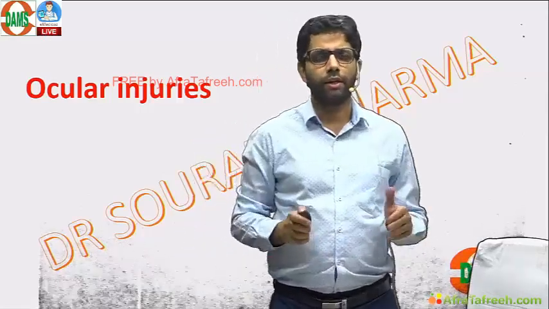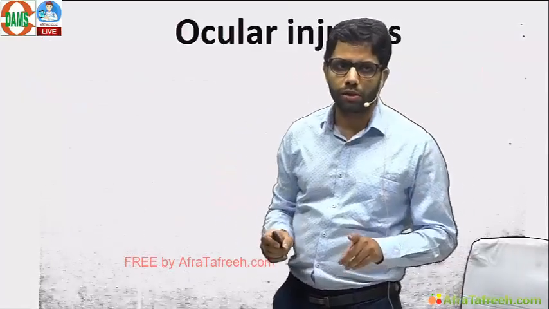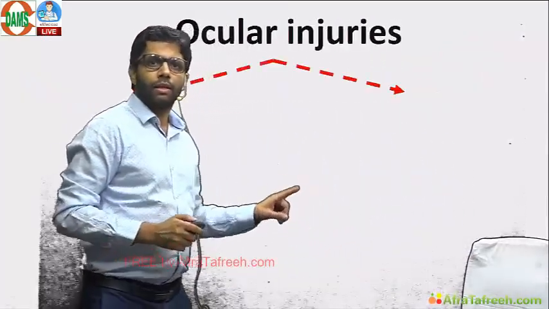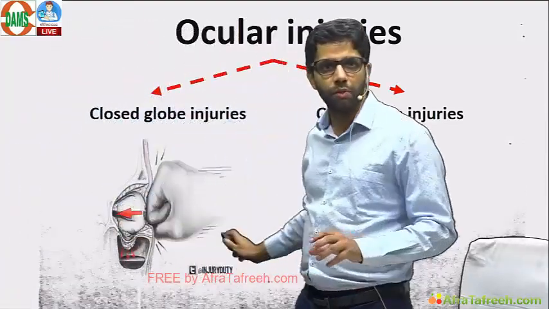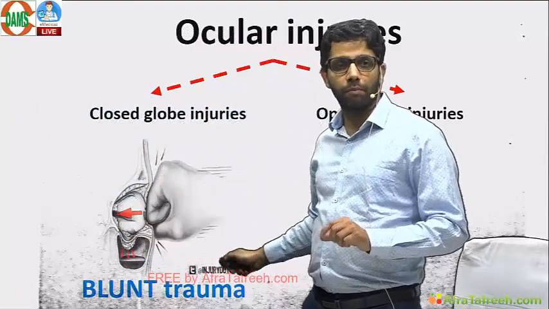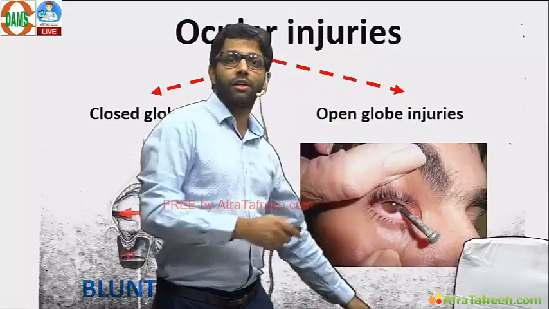Topic wise I have divided. Let us start with ocular injuries. I expect at least one question from ocular injuries in this coming NEET. You have to divide the ocular injuries into closed globe and open globe injuries. An example of closed globe injuries will be blunt trauma. Many questions have come on blunt trauma, but this is an important topic. Lately, they have started asking questions on this.